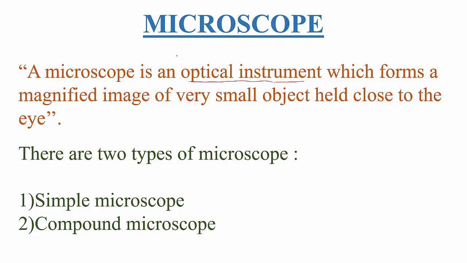So micro means very small or tiny object. And this microscope is divided into two types. They are simple microscope and compound microscope. So now in detail we can study about simple microscope and compound microscope.